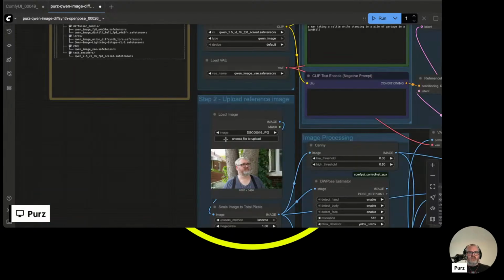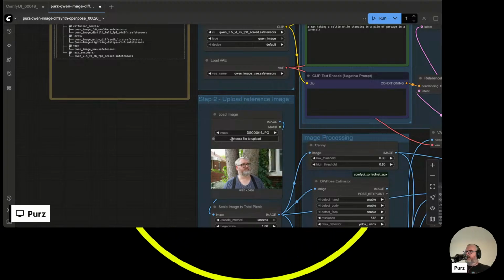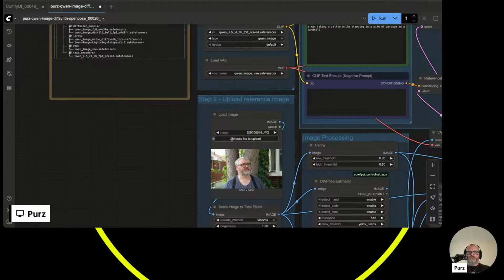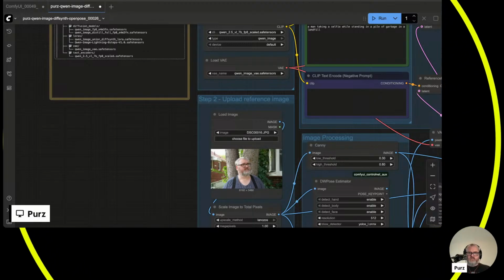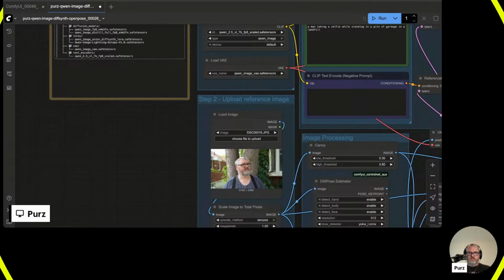Let's try a different image. Downloads, pixels. Let's get someone much better.